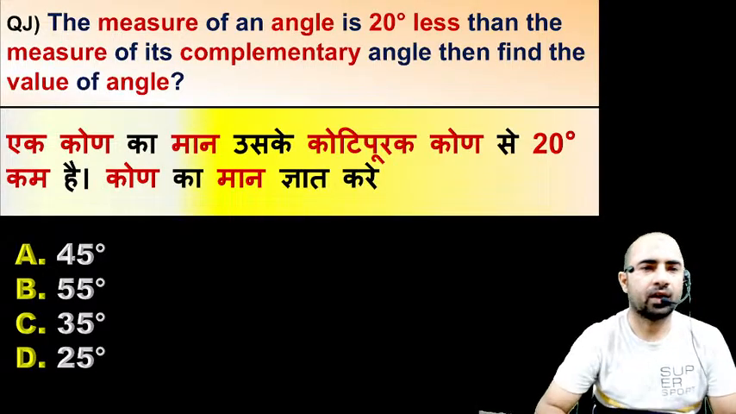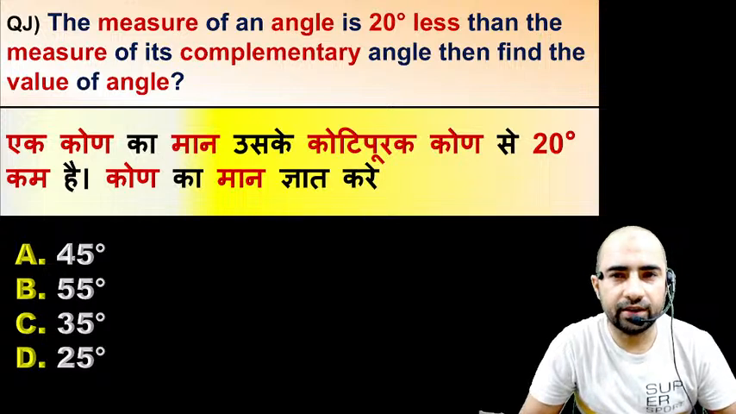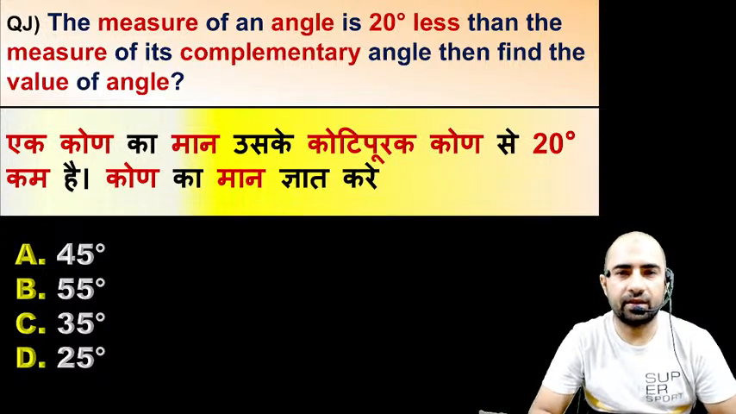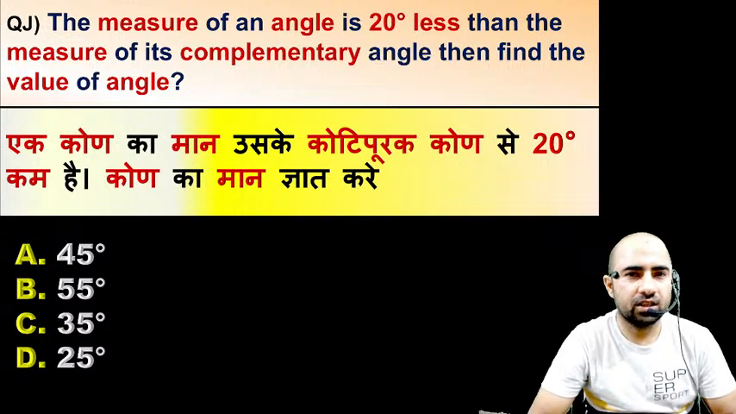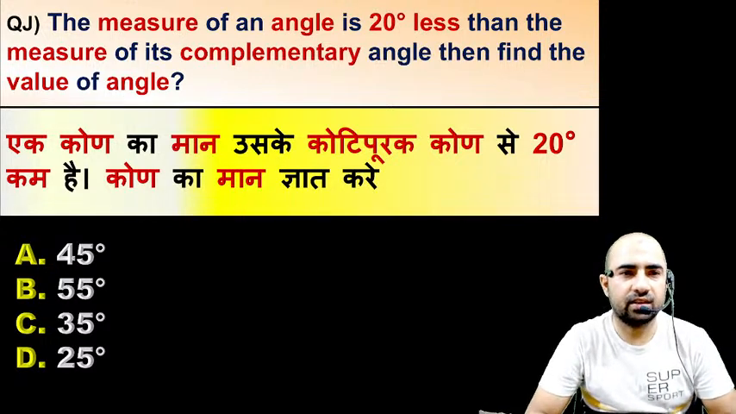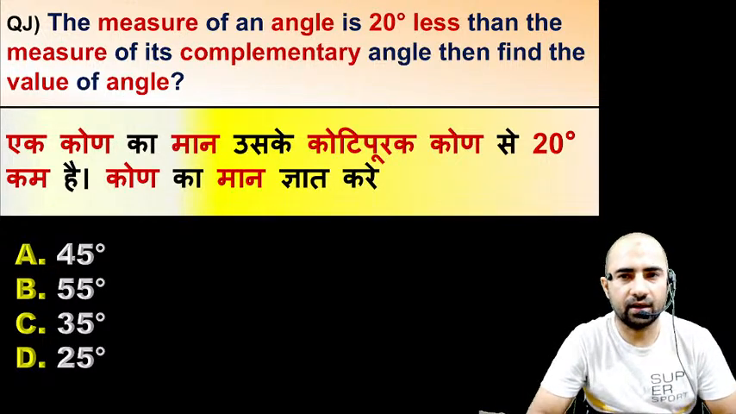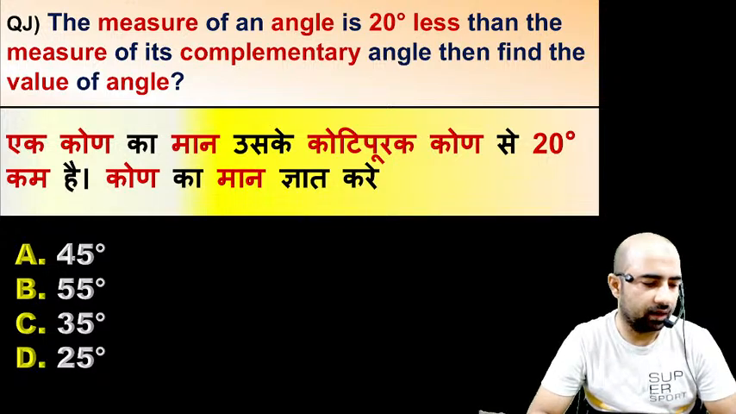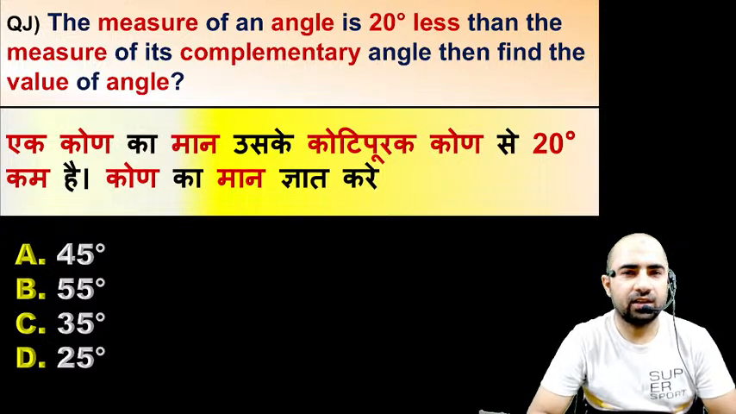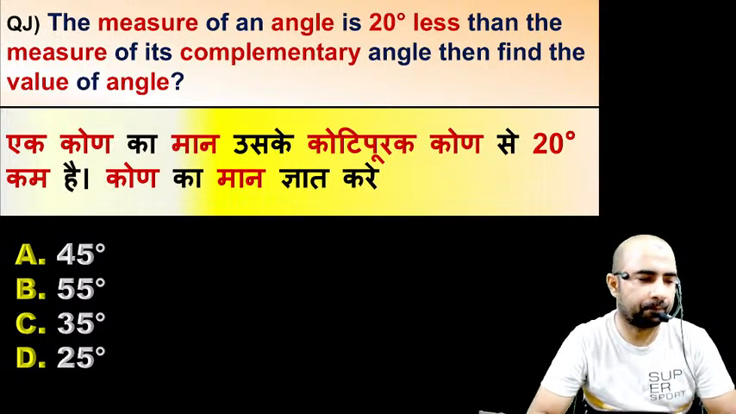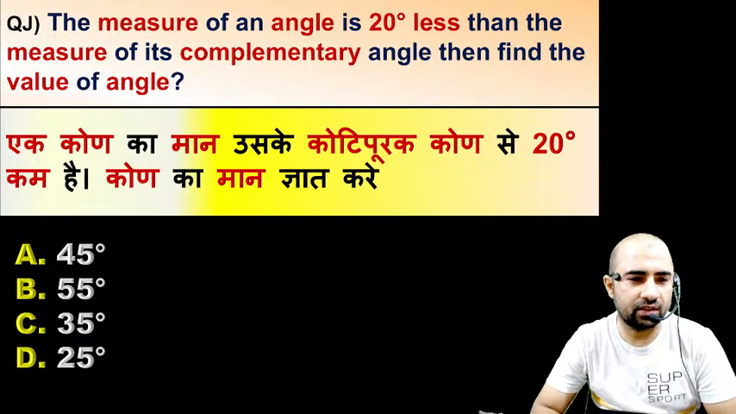Same question. The measure of an angle is 20 less than the measure of its complementary angle, then find the value of that angle. Just find out the answer. What will be the answer? 45, 55, 35 or 25?